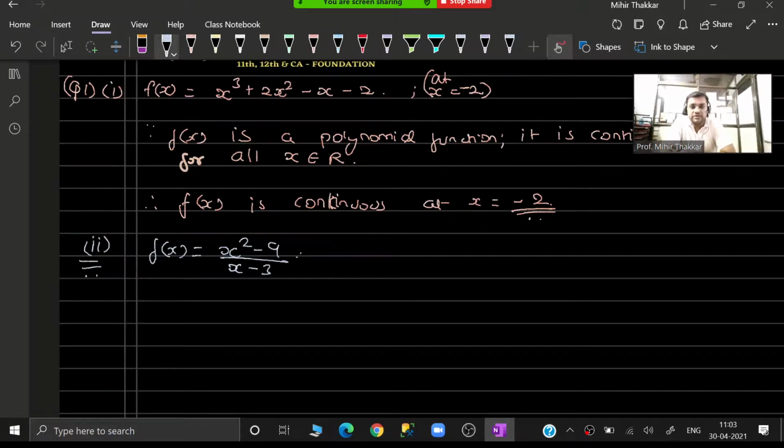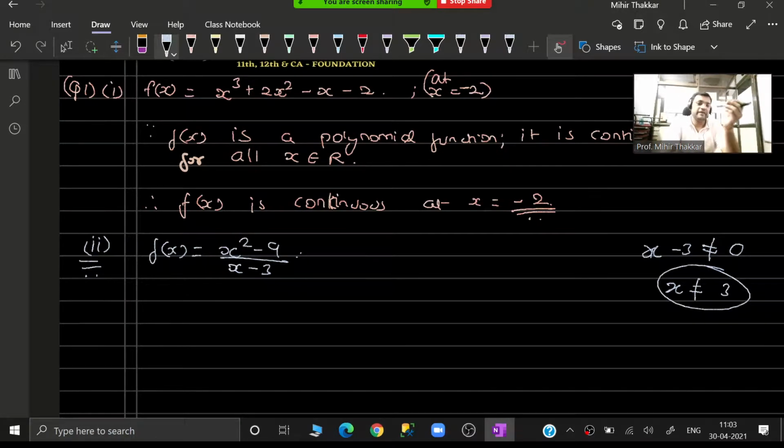For a rational function to be continuous, I told you a very easy idea. What is it? The denominator should not be 0. So x minus 3 should not be 0. What does it indicate? x should not be equal to 3.